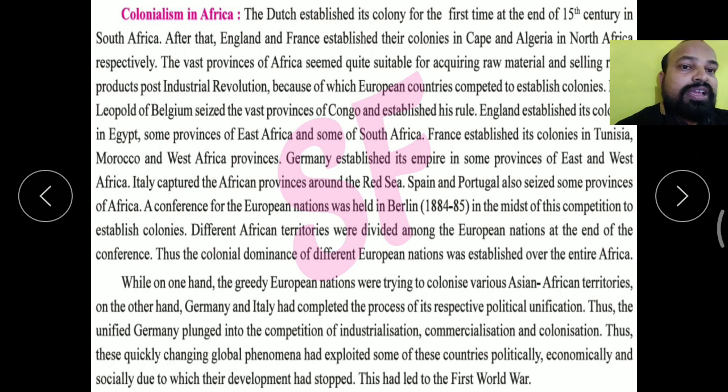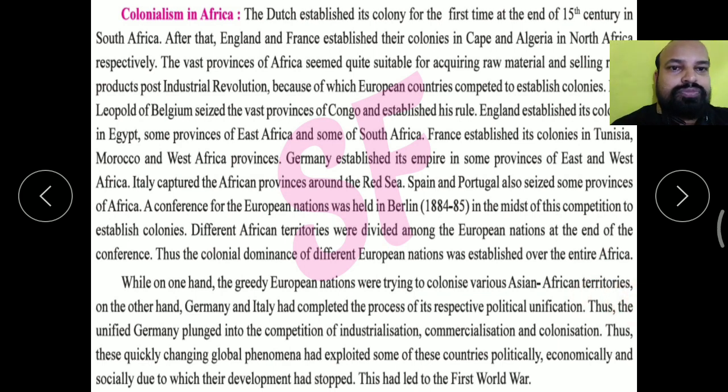These are the two countries you will learn about further; their role in the world war is very important. They wanted to establish their own politics in their country.